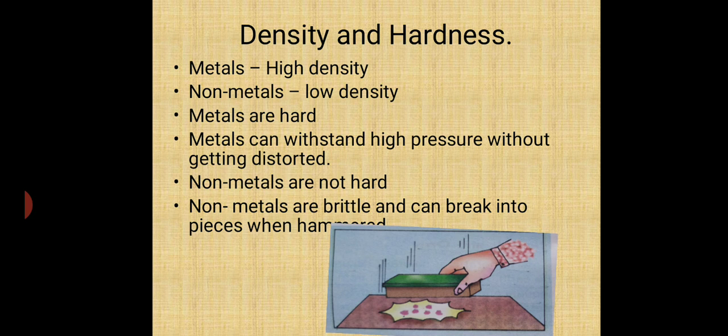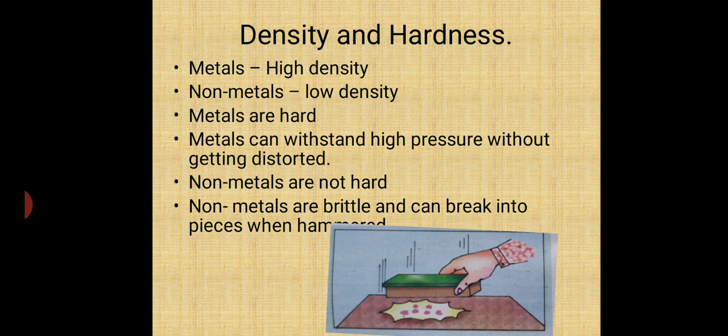The coin was sinking, though the wood was big, because the density of the coin was more. So what is density? Density is mass upon volume. So metals have high density and non-metals have low density.